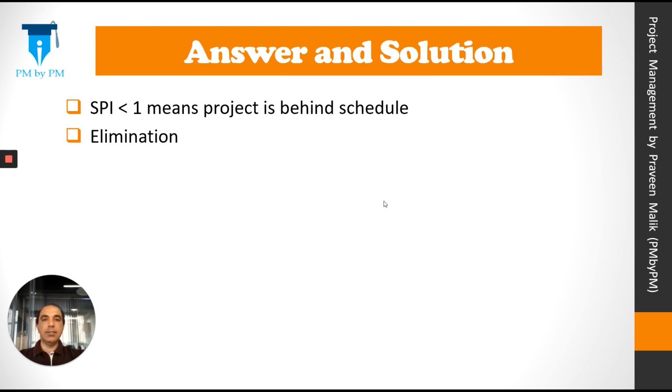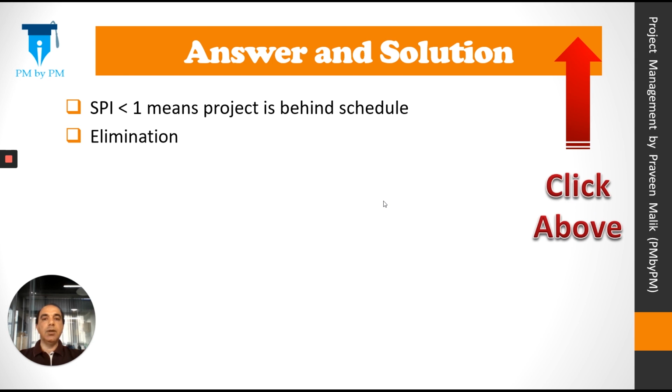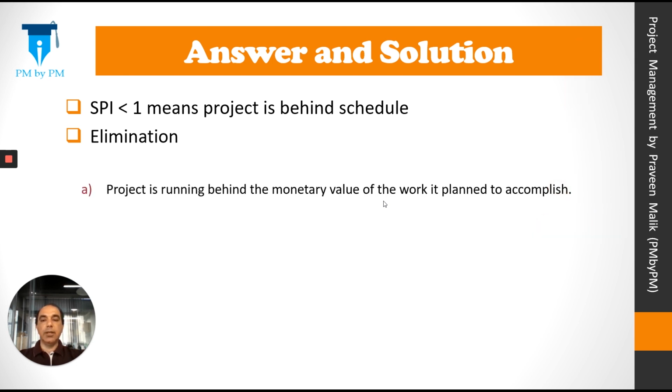Let's look at the answer. So the question is saying SPI is less than 1, which basically means that project is behind schedule. But none of the options talk about behind schedule. So we have to use the method of elimination. To understand SPI, you can click on the card above to watch my previous video. Let's look at the options again.